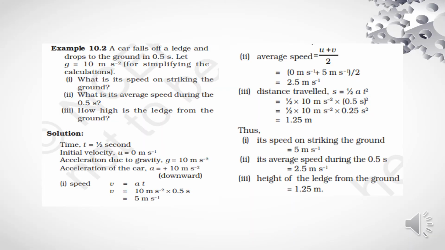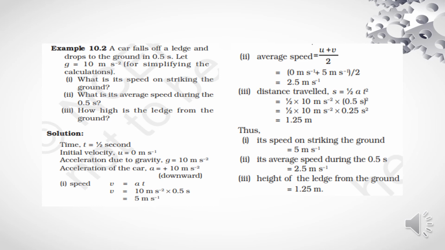Example 10.2. A car falls off a ledge and drops to the ground in 0.5 seconds. Let g is equal to 10 meter per second square for simplifying the calculation. We have to find out what its speed is on striking the ground, what is its average speed during 0.5 second, and how high is the ledge from the ground.